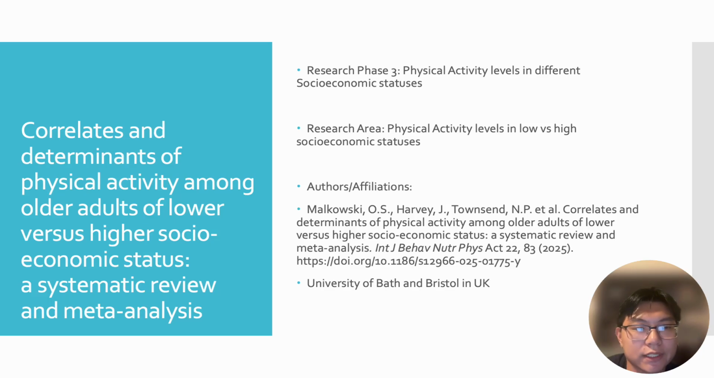The article is Correlates and Determinants of Physical Activity Among Older Adults of Lower versus Higher Socioeconomic Statuses, a Systematic Review and Meta-Analysis. The research phase is number 3, as physical activity levels in different socioeconomic statuses, in my case the topic. The research area is physical activity levels in low versus high socioeconomic statuses. These are the authors, and the affiliations are University of Bath and Bristol in the UK.